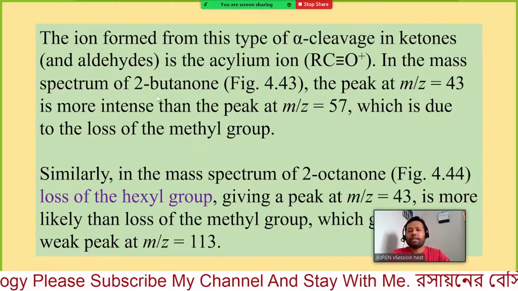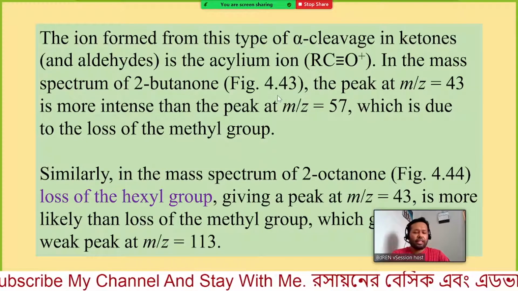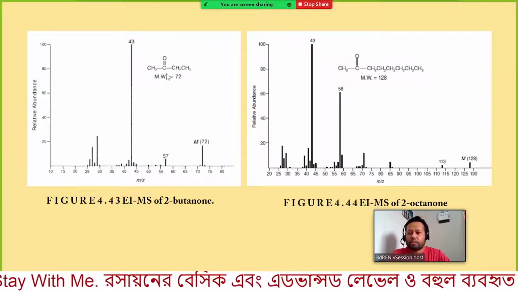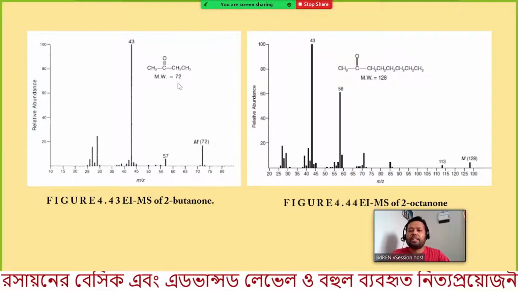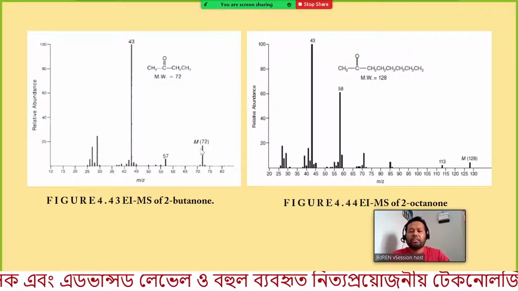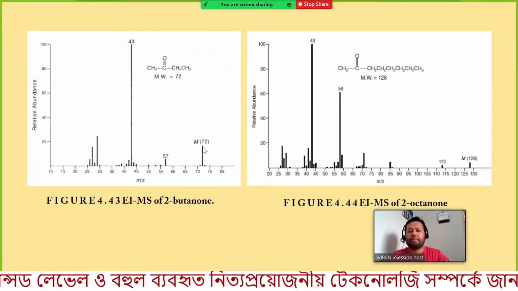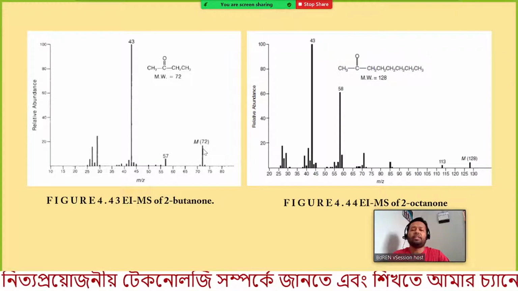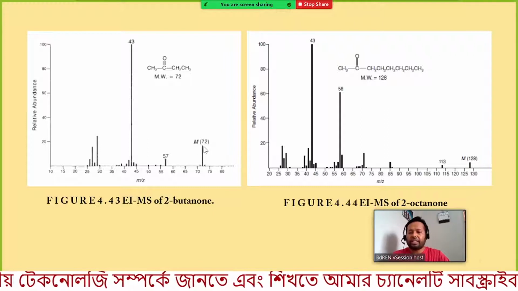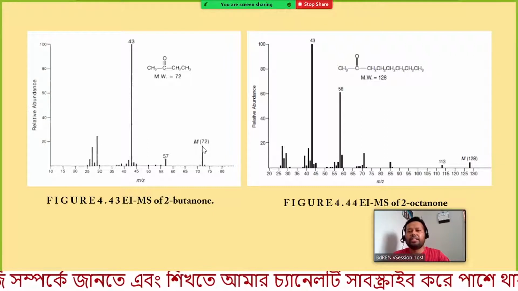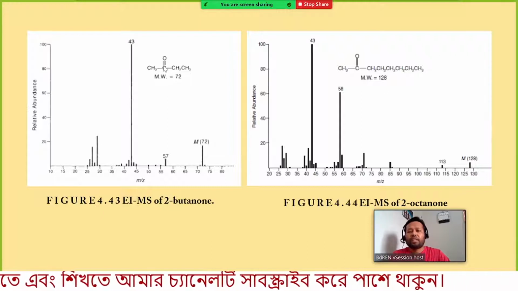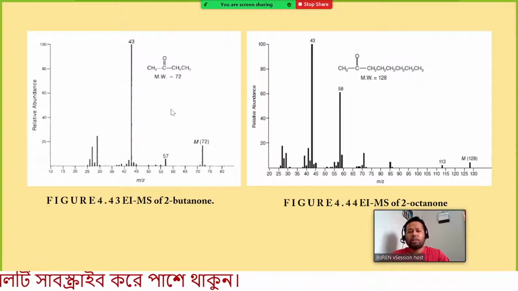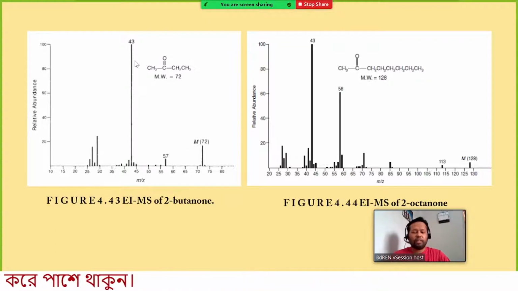In the mass spectrum of 2-butanone, molecular weight 72, here you can find the molecular ion signal at 72, because I have already mentioned that the signal for the parent ion or molecular ion will be intense. So we are getting it here with a little bit higher intensity. Then, in the next decomposition, you will find this one or this one.